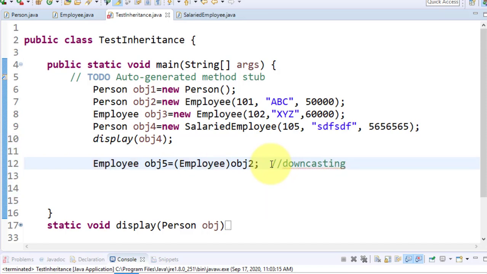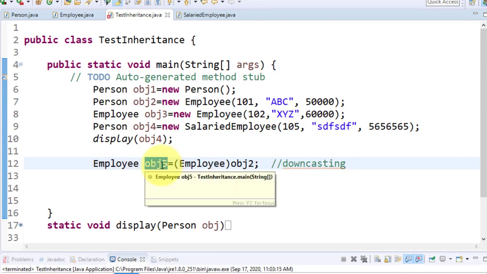Is it okay now? So direct assignment is not possible because obj2 is a reference variable of Person, but it is pointing to the Employee. Still, it is not possible to assign directly. You have to extract your exact object and then store it in the Employee reference.